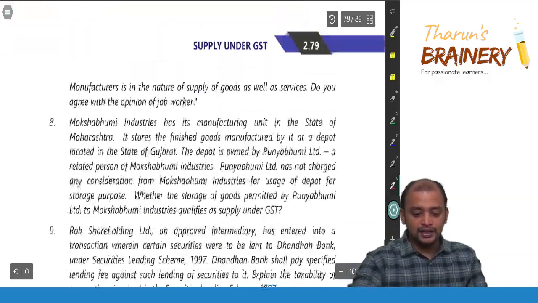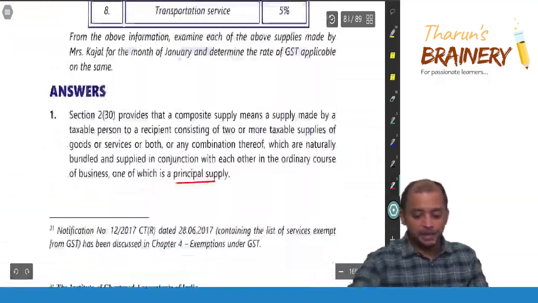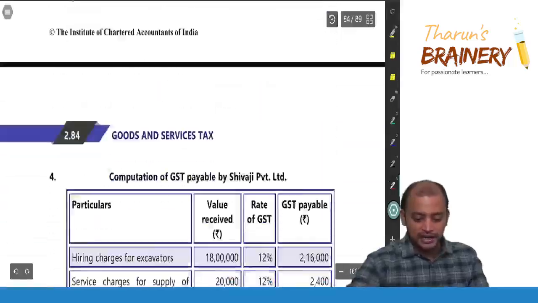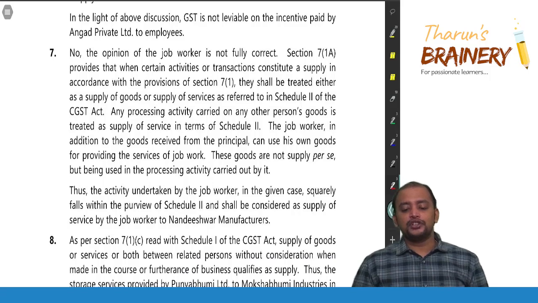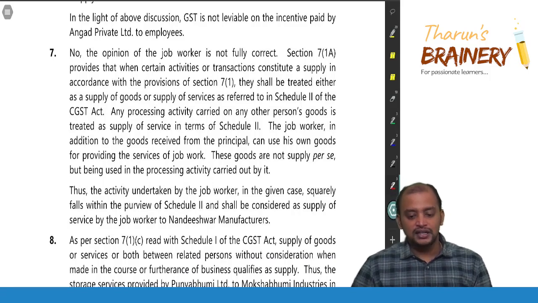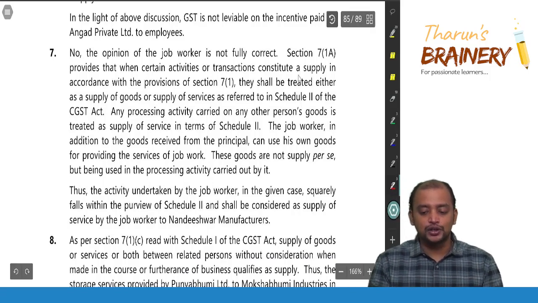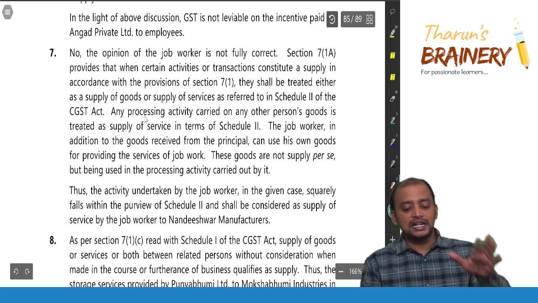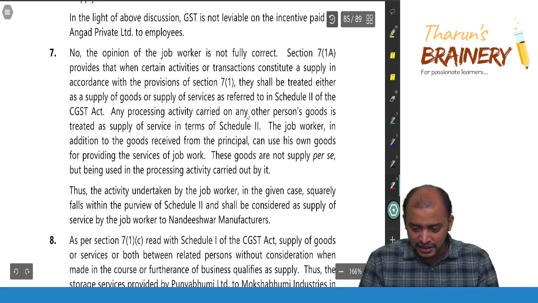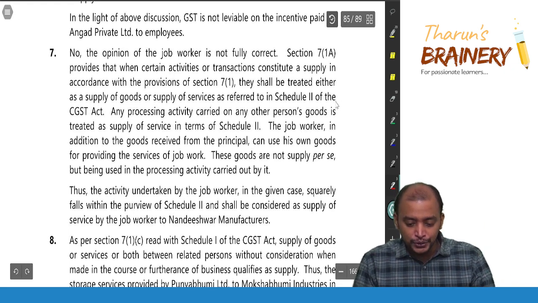So here this will come under supply of service. I'll just show you the answer related to this. No, the opinion of the job worker is not fully correct. Certain activities or transactions constitute supply in accordance with the provisions of 7.1. They shall be treated either as supply of goods or supply of services as referred to in Schedule 2.